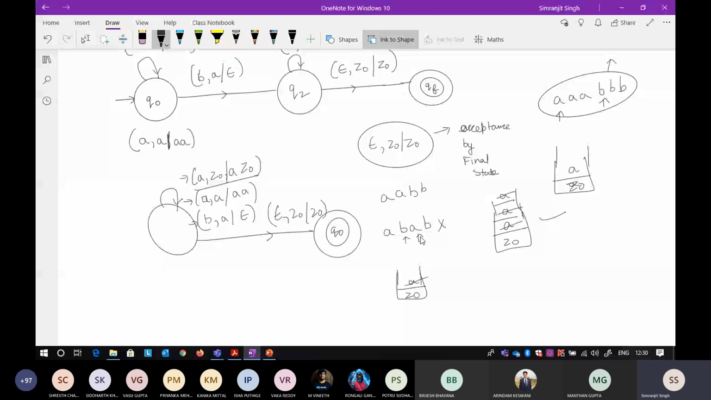Now at the top of the stack there is Z naught. Again you have to push it. I push it. Now again I got a B. Now B, and at the top of the stack is A, so what to do? Pop. Now at the end I got nothing, I got Z naught. So it means that AB is also accepted, but it is not part of the language.